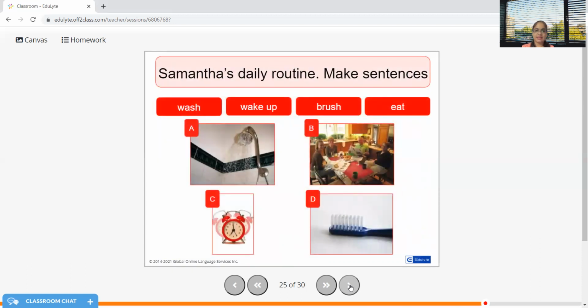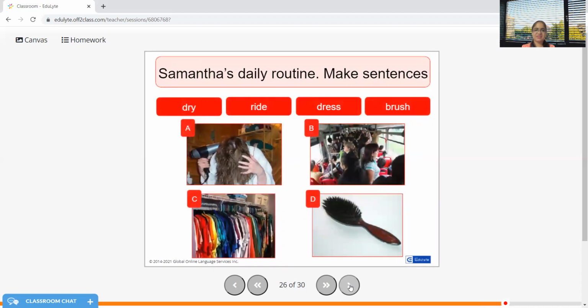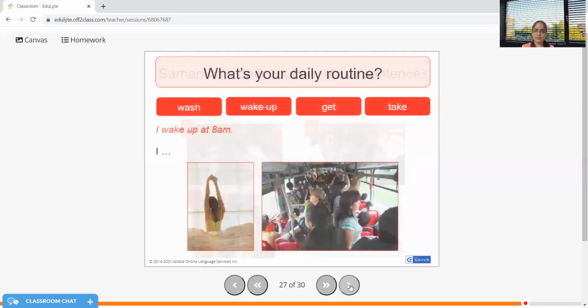Now, this is Samantha's daily routine. We need to make sentences from the clues that are available. She wakes up at 7 a.m. She brushes her teeth. She takes a shower. She eats breakfast at 10 a.m. So whatever sentences you want to make, you have the liberty. Do share with us in the comments box. We would love to know that from you. Samantha dries her hair. She rides on a bike or a metro. She dresses herself. She brushes her hair, whatever it is.